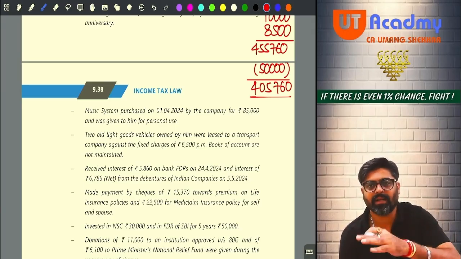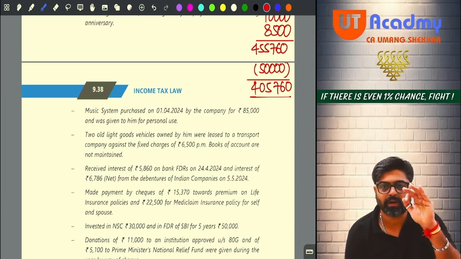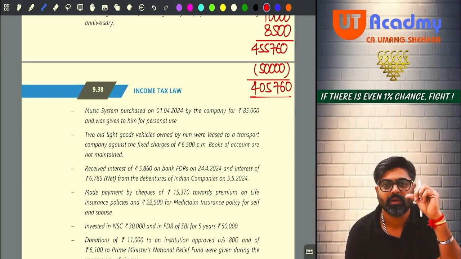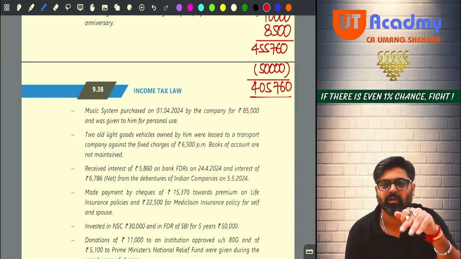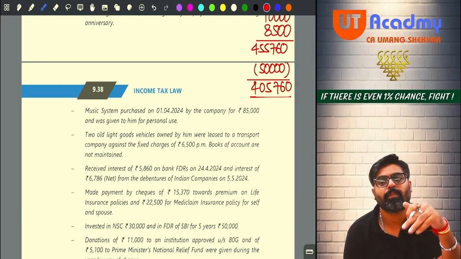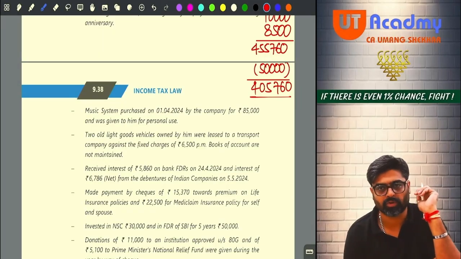Light goods vehicle, then it is 7,500. If it is heavy goods vehicle, then 1,000 rupees per ton of the gross vehicle weight per month or part of the month's ownership you will have to show. But this is not a heavy goods vehicle, so you will have to show 7,500 per month or part of the month's ownership. Okay, no? Or more amount you are supposed to show.